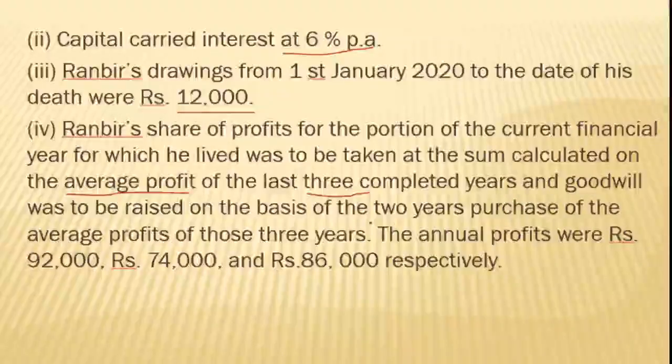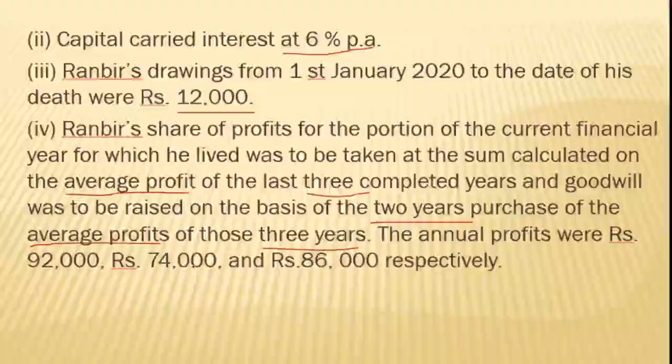And goodwill is to be raised on 2 years purchase of the, again clearly it is given, average profits of the 3 years, and the annual profits for the 3 years is given as 92,000, 74,000 and 86,000. Now in this problem, they have asked us to prepare the executor's account.